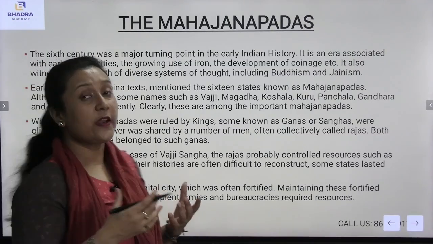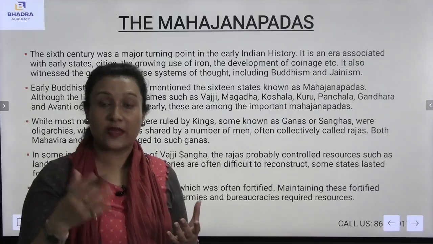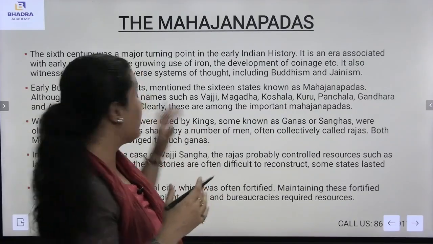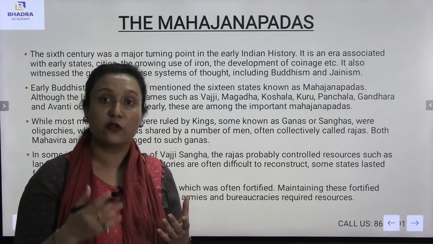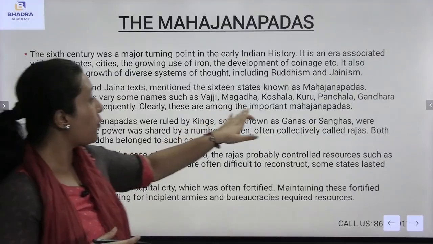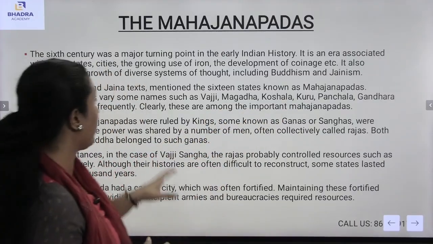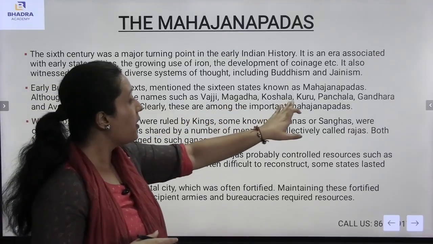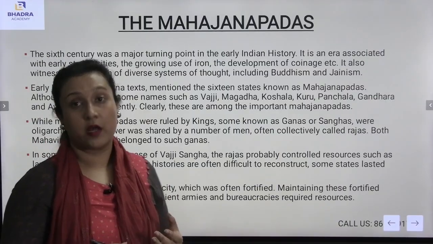Now here, the Mahajanapadas were mostly described or mentioned in the Buddhist and Jaina texts. Yes, they were mostly described in the Buddhist and Jaina texts. Now, what are the important Mahajanapadas that have been established here? Comes the Vaji, Maghada, Koshala, Kuru, Panchala, Gandhara and Avanti. They are the important Mahajanapadas.